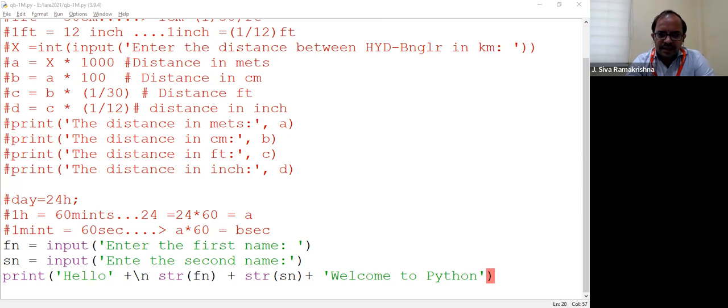There will be second line, third line, like that. How to print them? There are multiple ways to do this task.